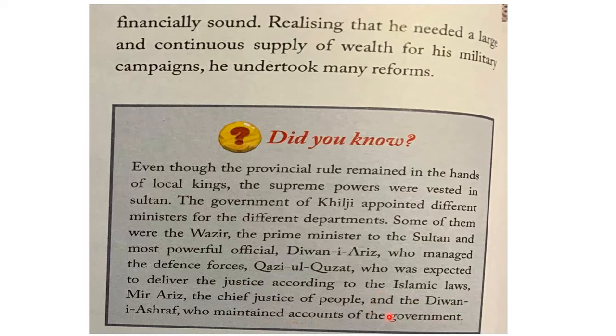So you can now understand how skillful Alauddin Khilji was. He appointed ministers for different departments, and he used to monitor all those departments by speaking directly with those ministers. This kind of system of administration was brought to India for the very first time by Alauddin Khilji.